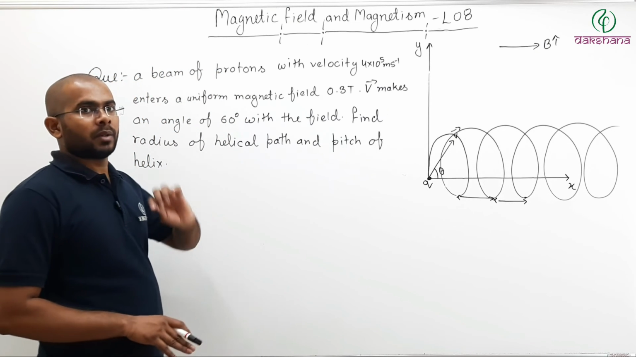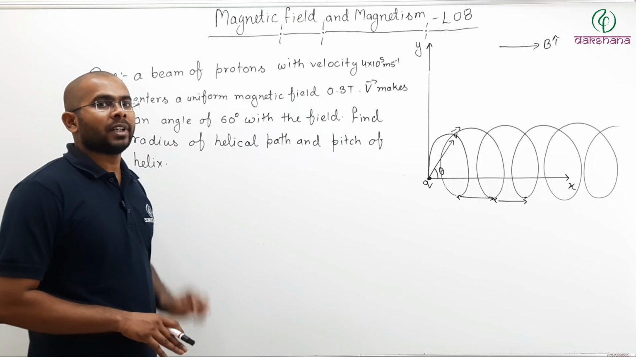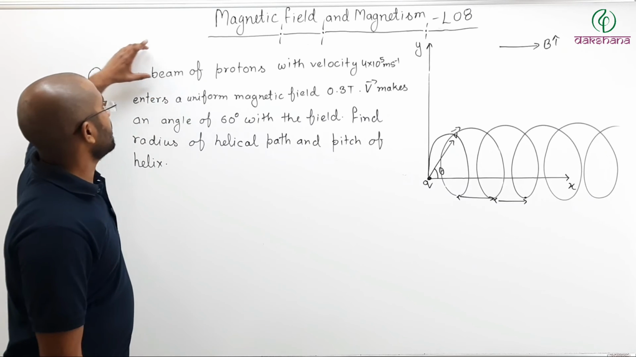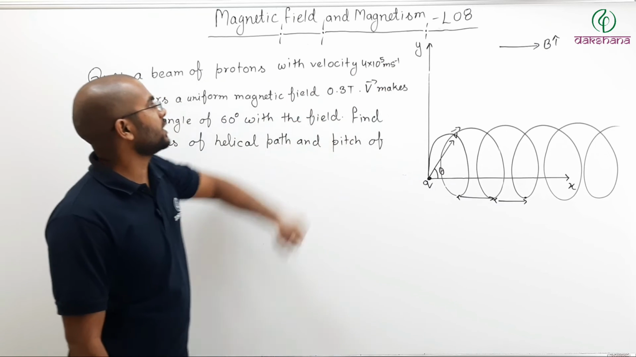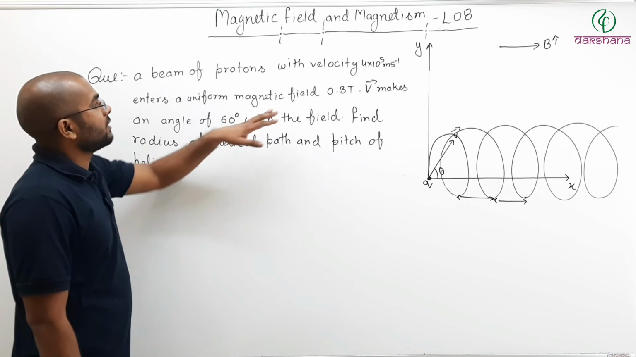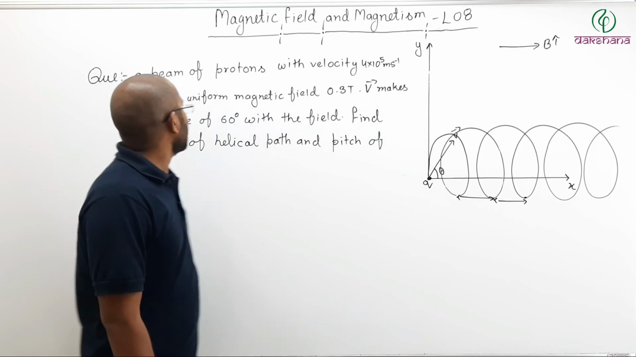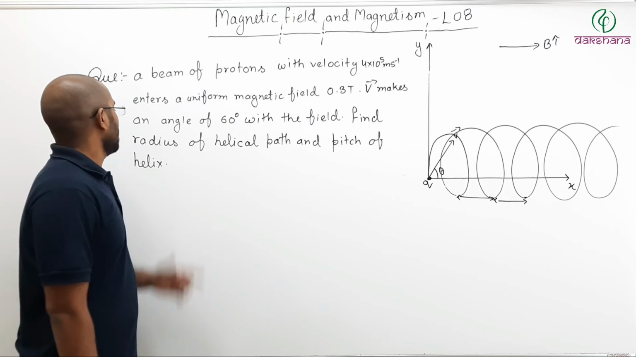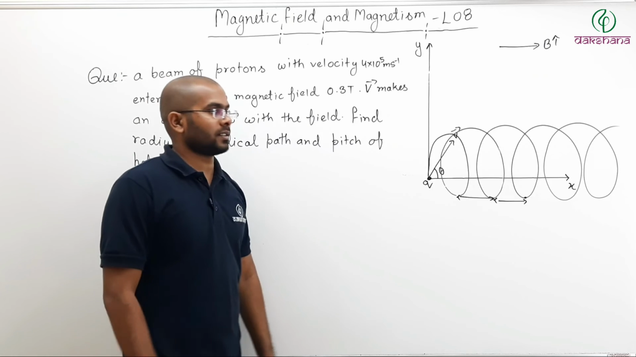What is a helical path? When a particle is projected at an angle theta with the magnetic field, it goes in a helical path. Now, the question given is: a beam of protons with velocity 4 into 10 to the power 5 meter per second, which is a very high velocity, enters a uniform magnetic field of 0.3 Tesla. The velocity makes an angle of 60 degrees with the magnetic field. Find the radius of the helical path and the pitch of the helix.